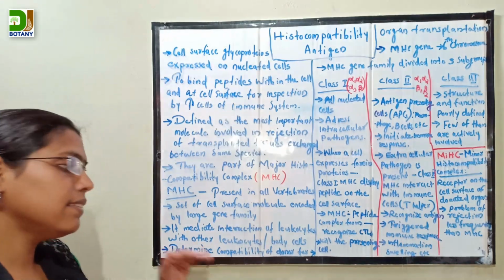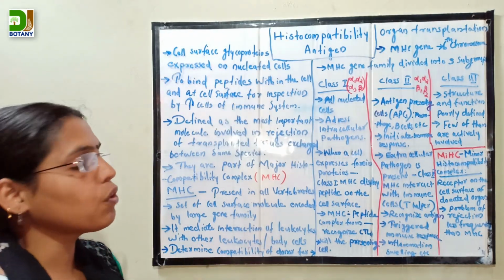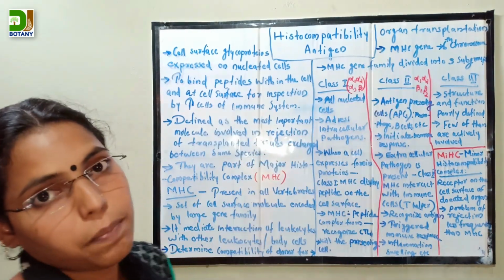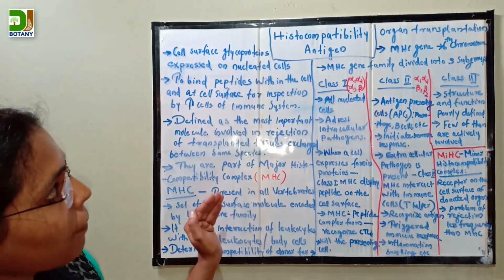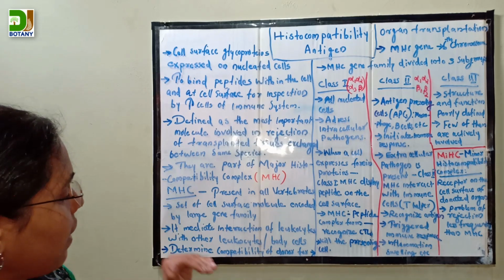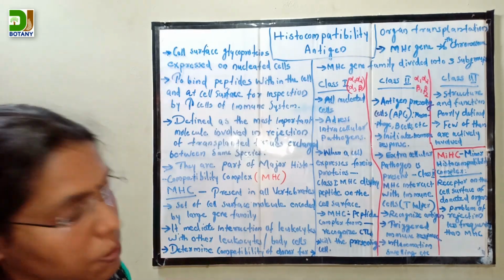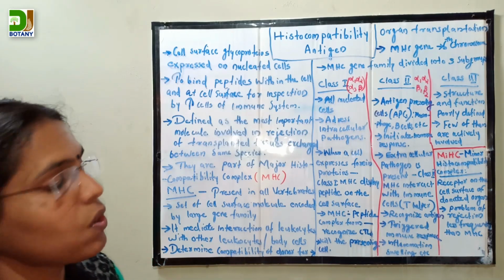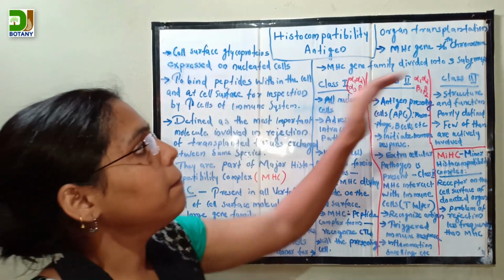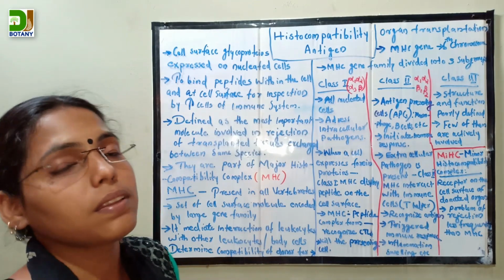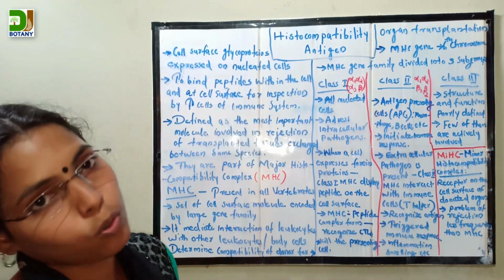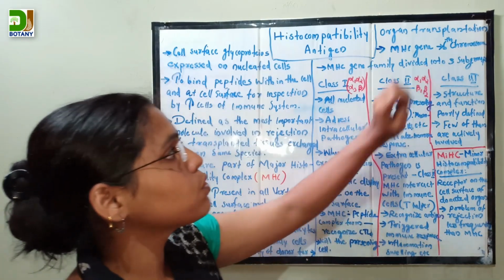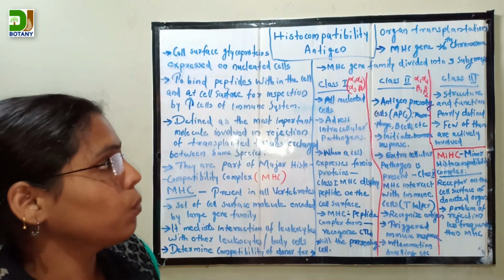Okay. Then they determine the compatibility of donors for organ transplantation. The MHC genes are mainly present on the 6th chromosome in human beings.